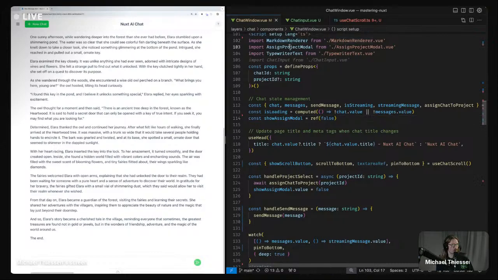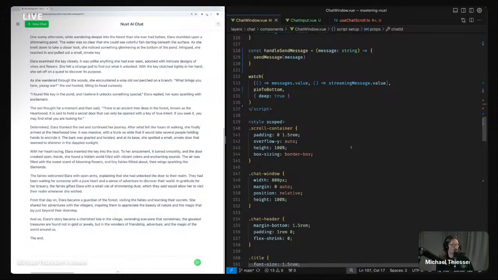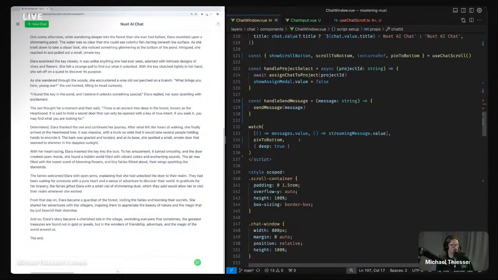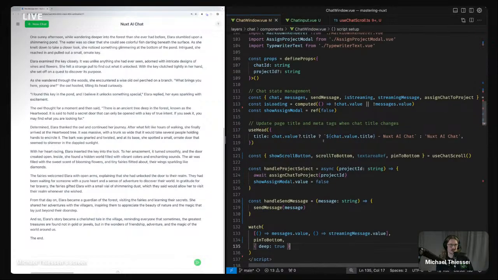Then we'd import all of these different components and have maybe a little bit of styling, maybe a simple watch, and that's it. It basically is just glue code between all of the different things that we've already built. So that is the refactoring that I'll do for today.